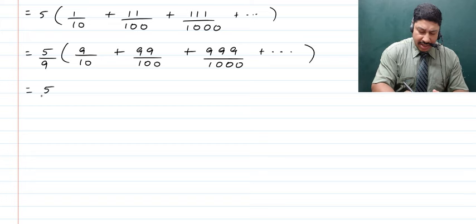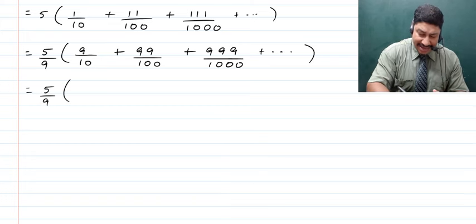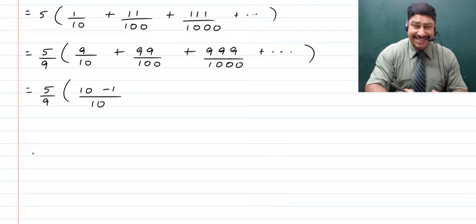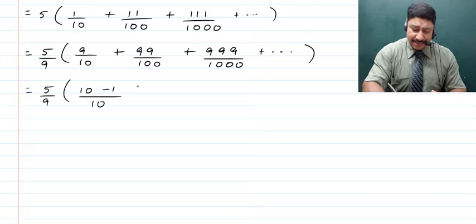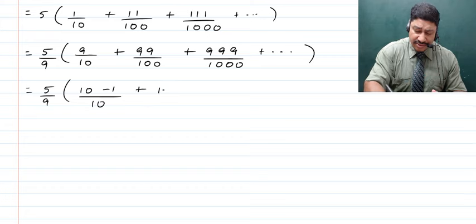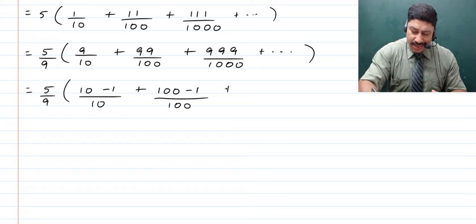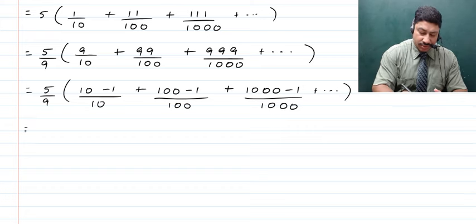So obviously here we can now write 5 upon 9, and here the numerator can be written as 10 minus 1 divided by 10, as it is just 1 less than 10. Now the next term is going to become equal to 100 minus 1 divided by 100. The next one is going to become equal to 1000 minus 1, which is going to be divided by 1000. And children, all of this obviously is going to continue up to n terms, whose sum is next going to be found out.